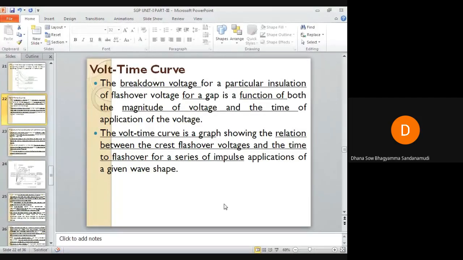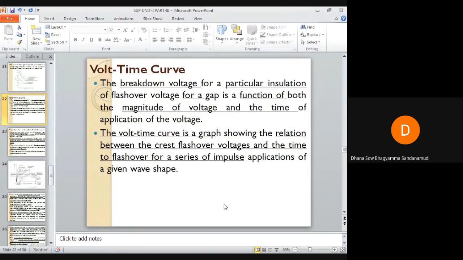The flashover voltage which appears across the gap can be represented by a curve known as the volt time curve. This voltage breakdown can be represented by the magnitude of voltage with respect to time. That is known as the volt time curve.